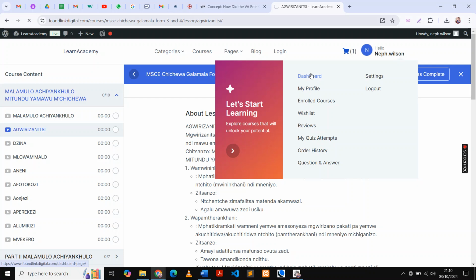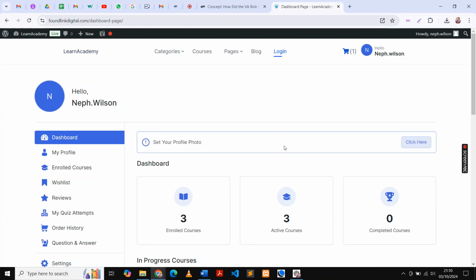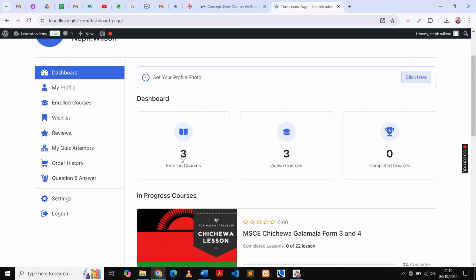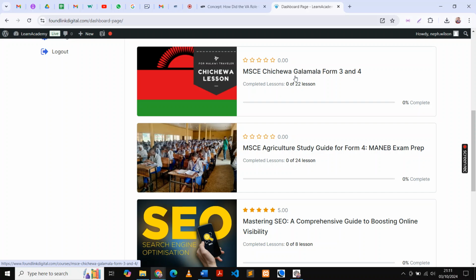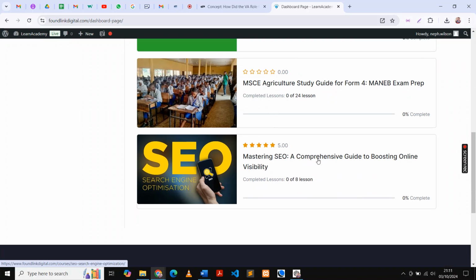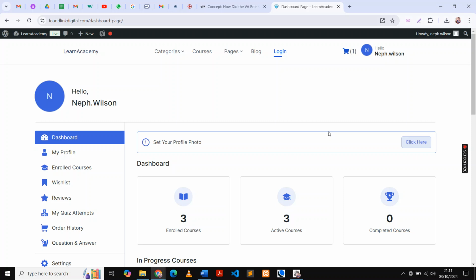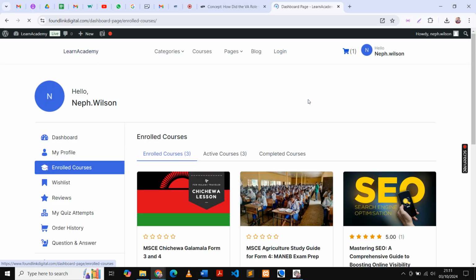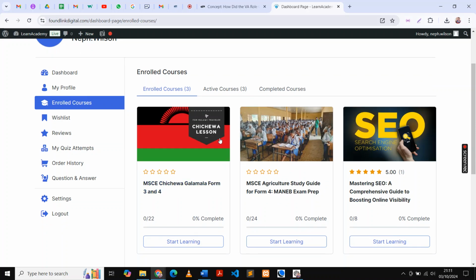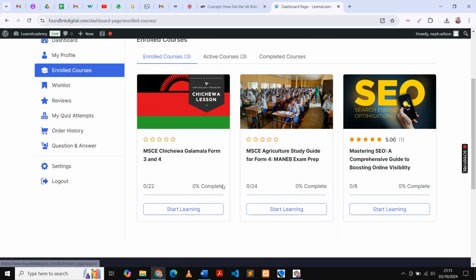So if I click dashboard, what will open? It will tell me that I have registered 3 subjects and my 3 subjects are active. And down here, it will show me that I have registered Chichewa, Agriculture, and CEO. So I come back, I come hello. Hello is very important. Then you can come here in law. So here when you say in law, it will direct to your subjects which you have registered. So you start learning. So when we upload a video, you will appreciate here.